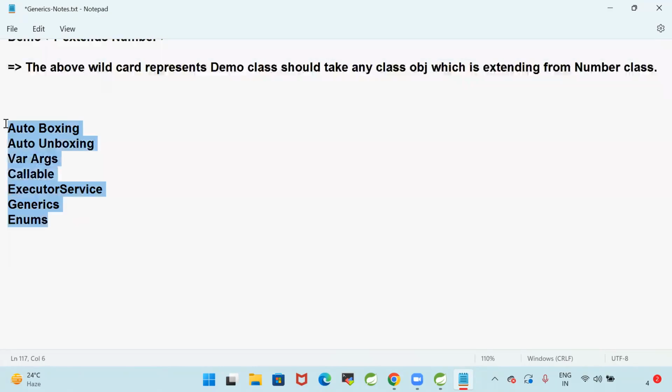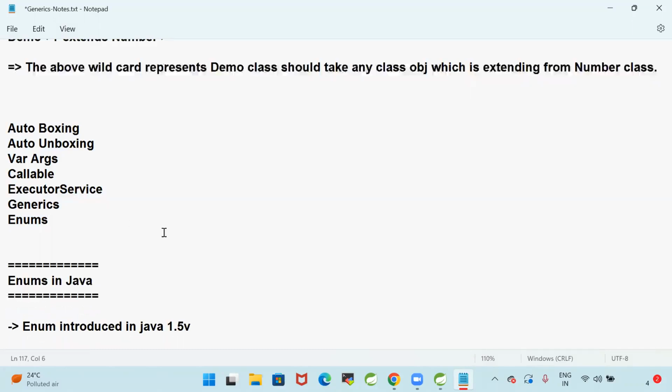All these concepts were introduced in Java 1.5: autoboxing, auto-unboxing, variable arguments, Callable, ExecutorService, generics, enums. I told you in the initial days that Java 1.5 is the biggest release, and so many new concepts were introduced in that version.